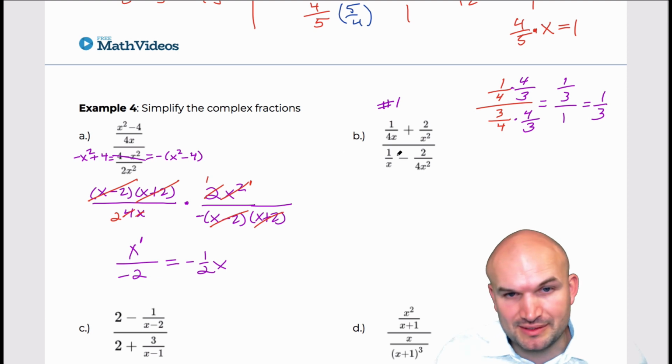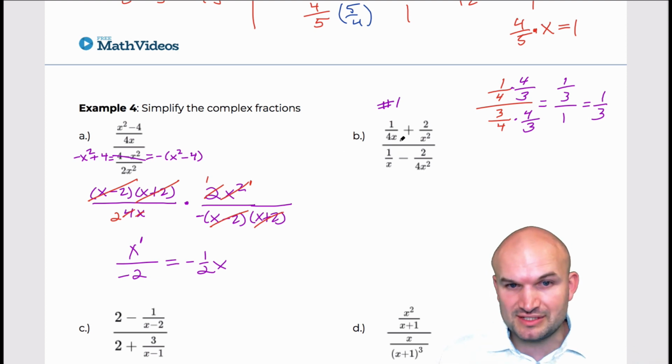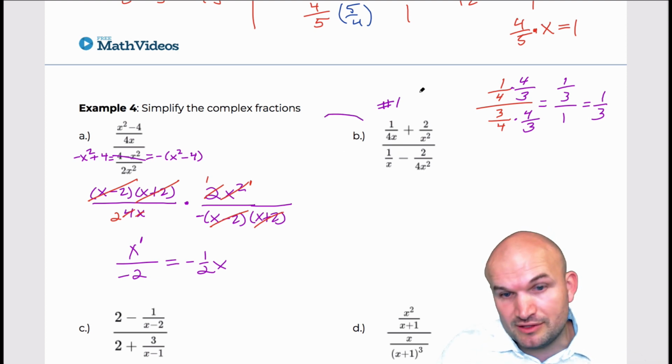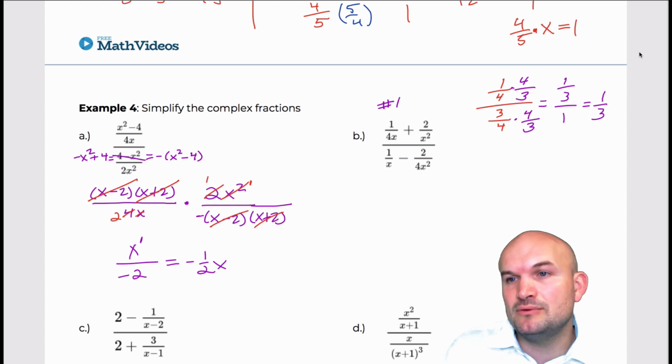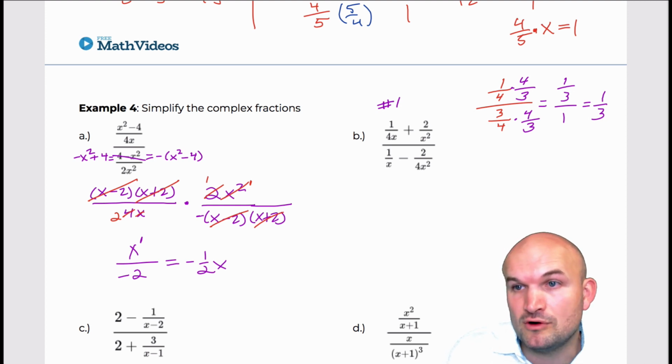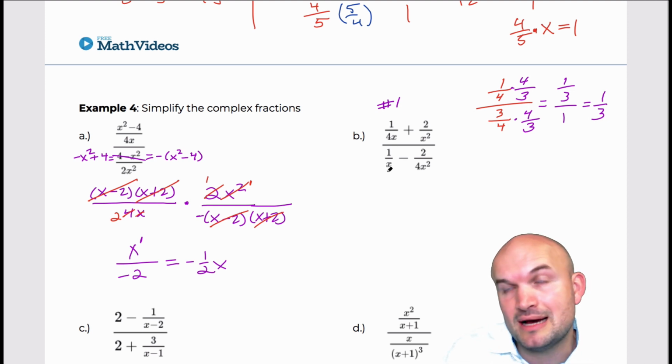I'm just going to show you both methods. Because what I want you to think about is, if we can combine the fractions in the numerator and combine the fractions in the denominator, then I can just apply this process. So basically what I'm going to do is get common denominators for my denominators in the numerator and get common denominators for my denominators in the denominator.